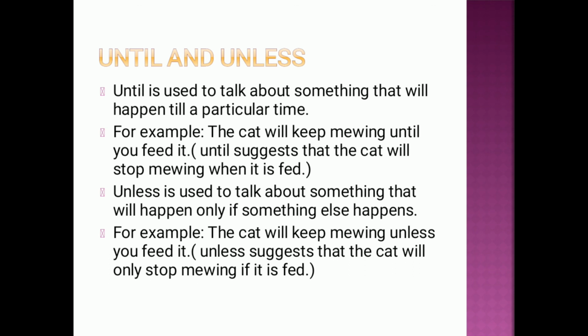So two events are there. One is you gave food to the cat. Second event is she ate the food and then she stopped mewing. So these two are related to each other. When did she stop mewing? Because you gave food to her, and so that is where unless is used. She will keep on mewing unless you feed it or unless she is fed.